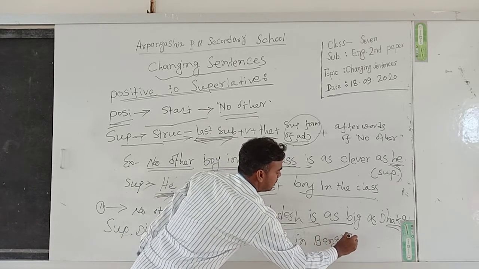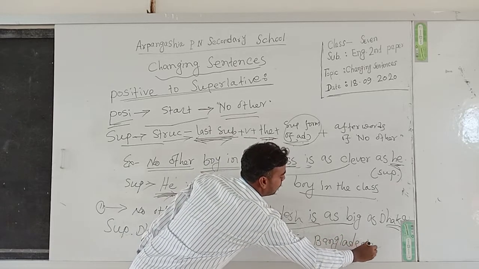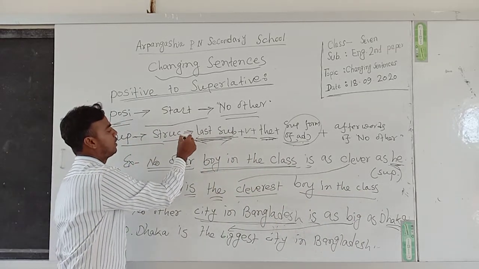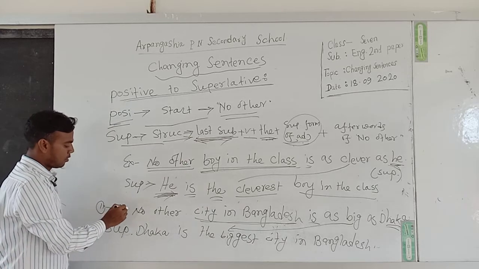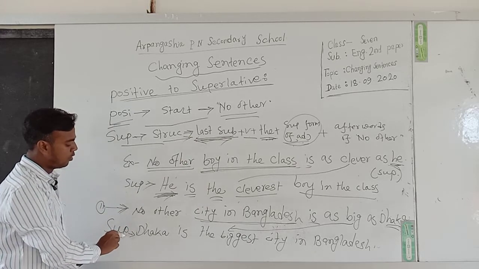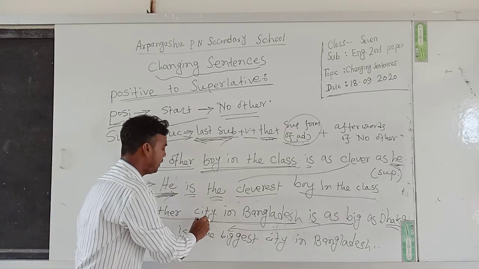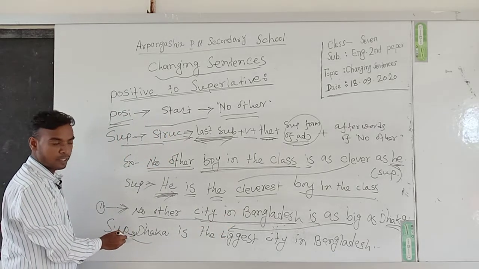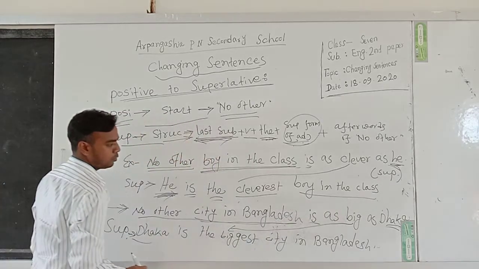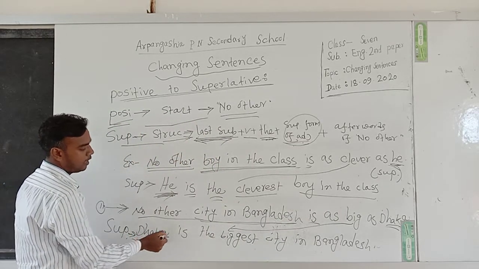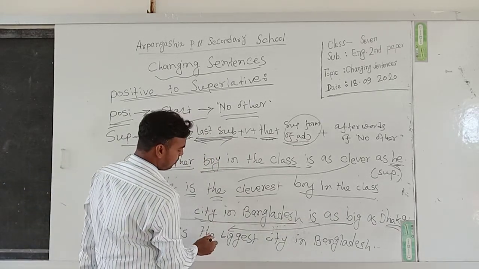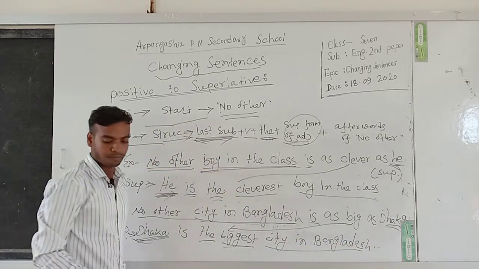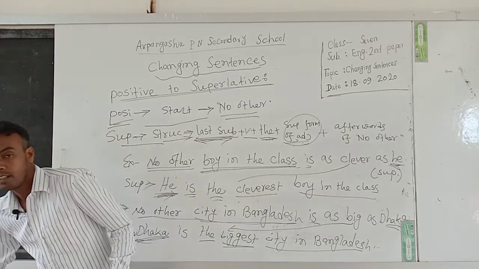Dhaka is the biggest city in Bangladesh. So dear students, look at this structure and follow this statement of positive degree. We change it to superlative degree. At first we write the last subject Dhaka, then verb is, the superlative form of the adjective, afterword of no other.